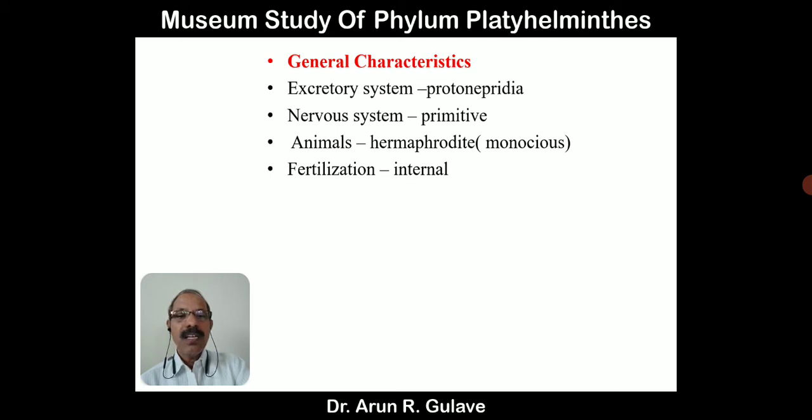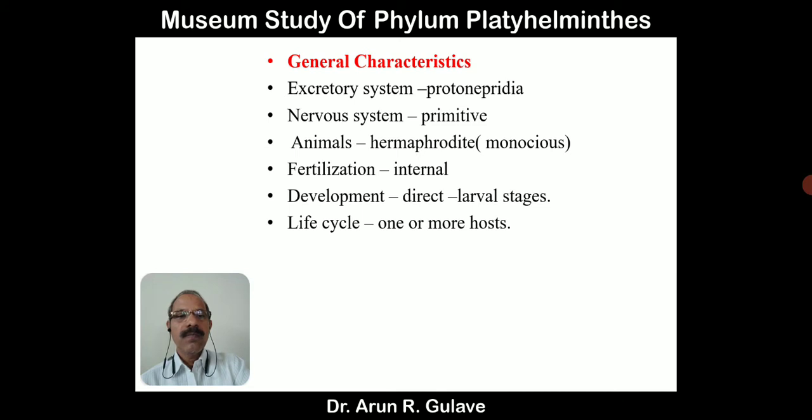Fertilization is internal. Development is direct, with a larval stage; a larva is present in the development. The life cycle requires one or more hosts, a definitive host as well as an intermediate host. Some parasites have both hosts, and some have only one host.